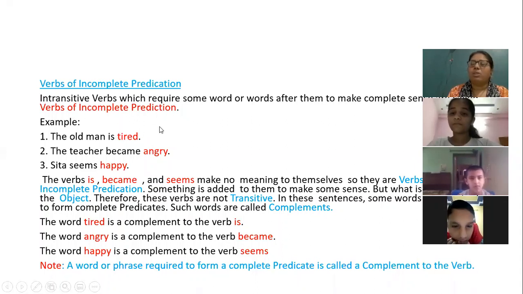I'll explain you with the sentence. See, now I have written here 3 sentences. The first one is, the old man is tired. The teacher became angry. Sita seems happy.